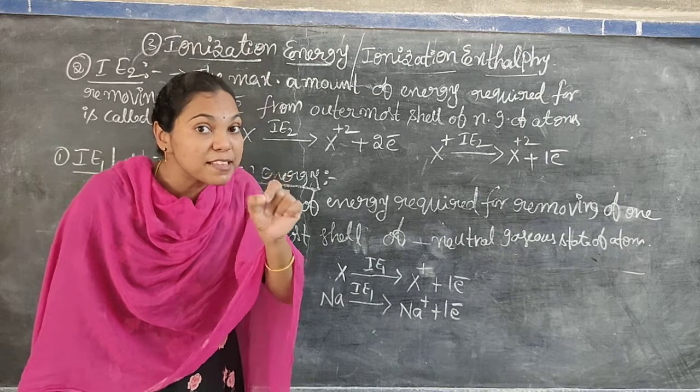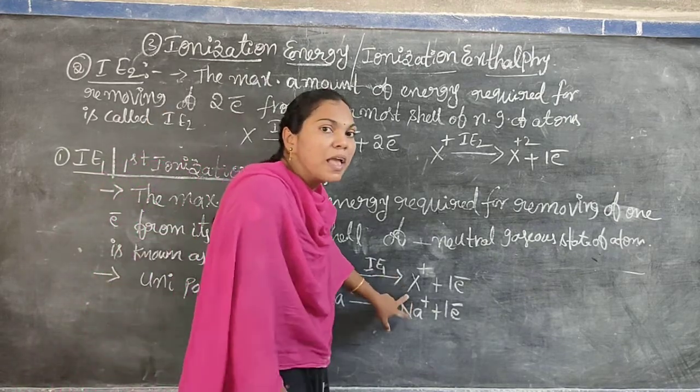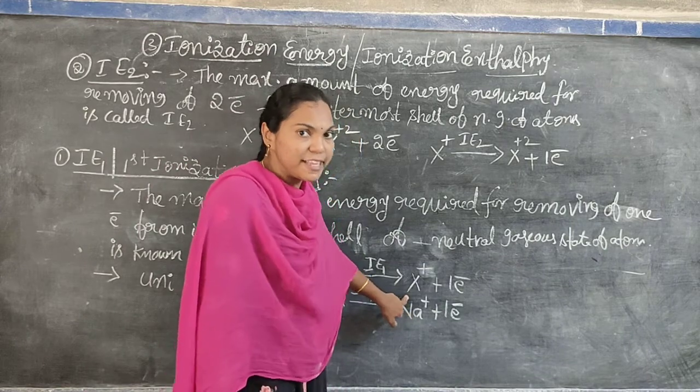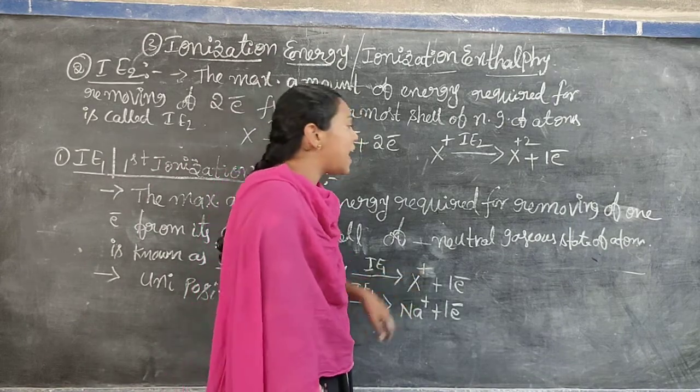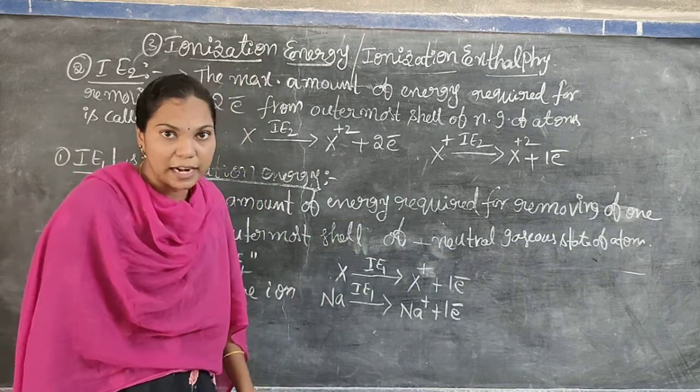From a unipositive ion means the atom has already lost one electron and formed X plus, the unipositive ion. From this ion, we again remove one more electron and produce the dipositive ion.